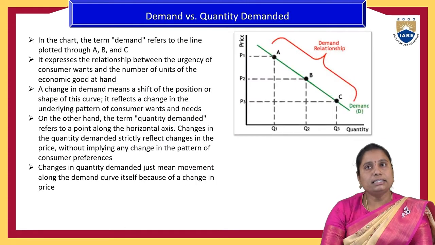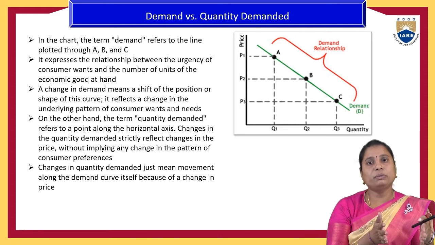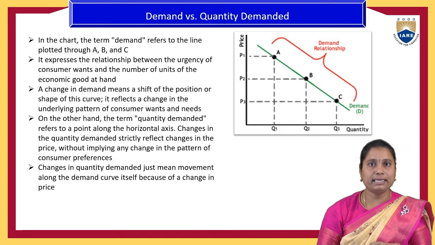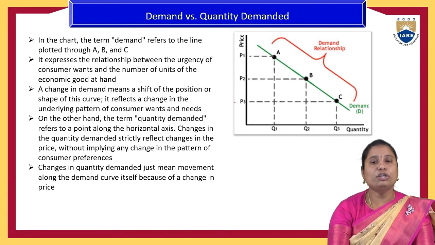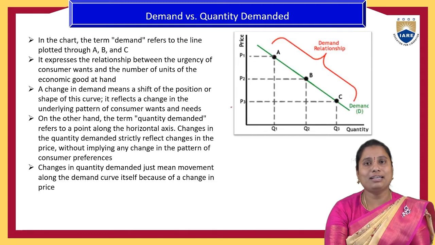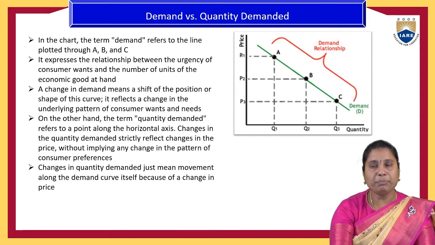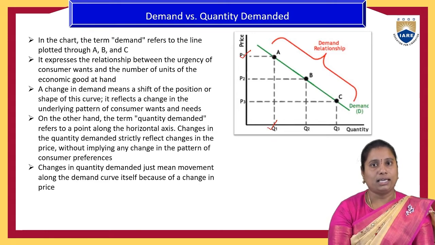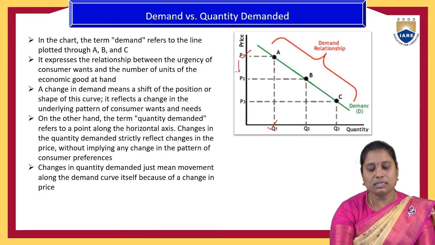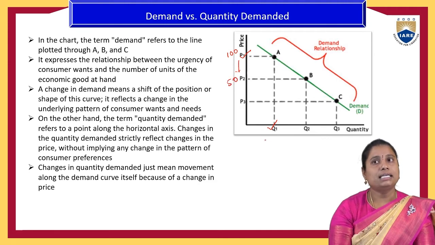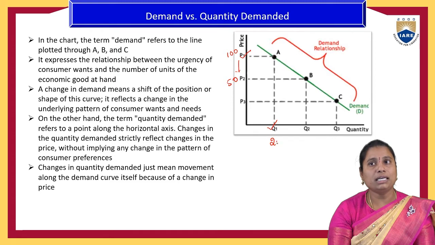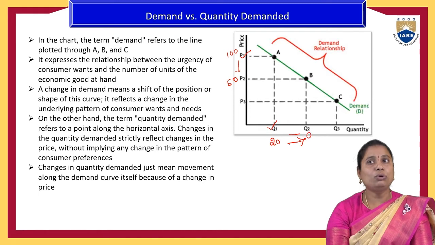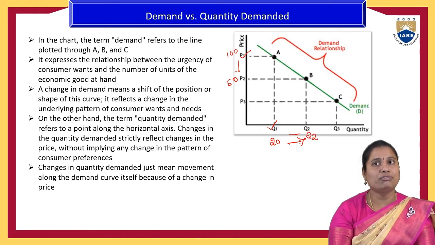Once we discuss the relationship between the price and the quantity demanded of a product, this is going to be explained with the help of one determinant factor, that is price. If the price P1 is there, assume that people were purchasing Q1 quantity. If the price reduces, assume that it was previously 100 and now it is reduced to 50, then obviously the people who were purchasing 20 products may increase their consumption levels to the Q2 level, and there is a chance of purchasing more products.